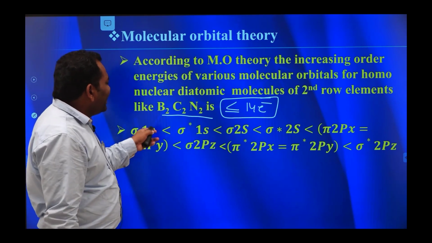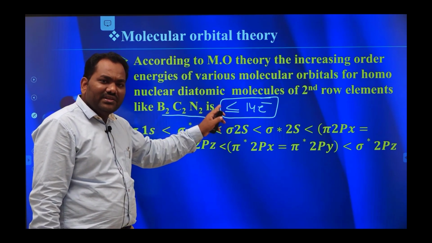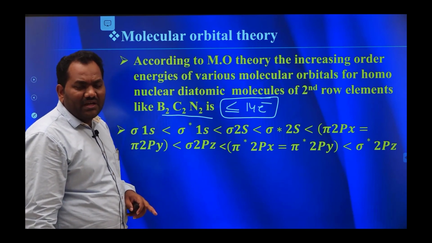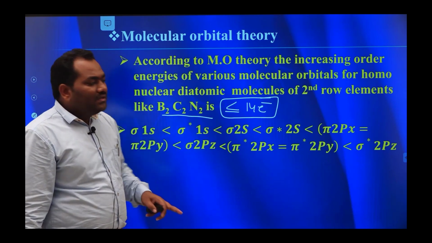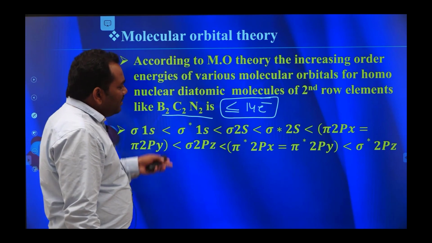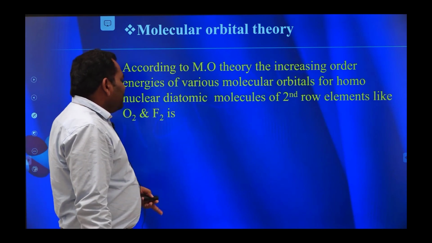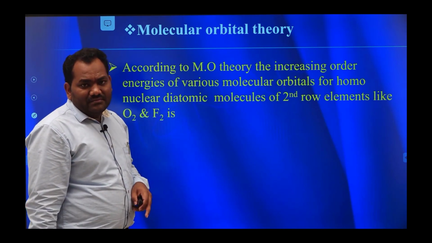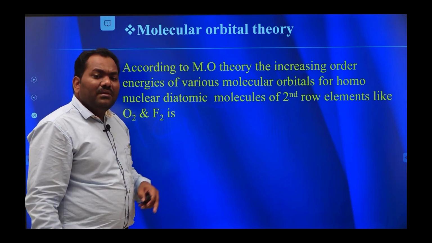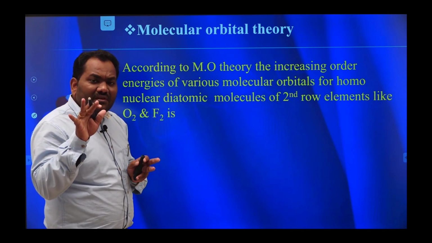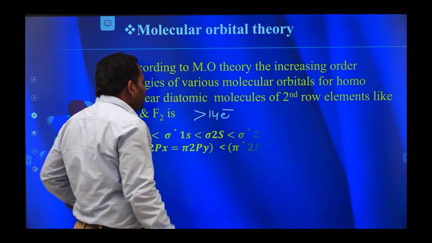Okay, this is the energy order of molecules having less than or equal to 14 electrons, or atoms having atomic number less than or equal to 7. Okay, this is the order for that type of molecules. Next one is atomic number more than 7, molecules which contain more than 14 electrons. They follow this order.